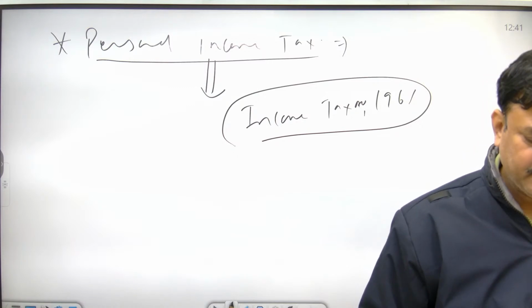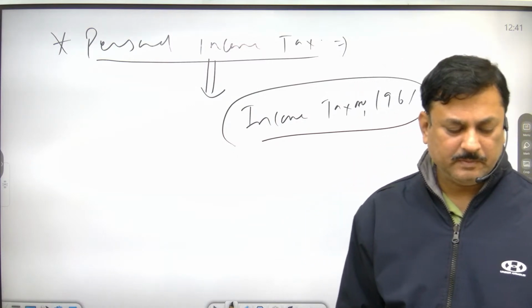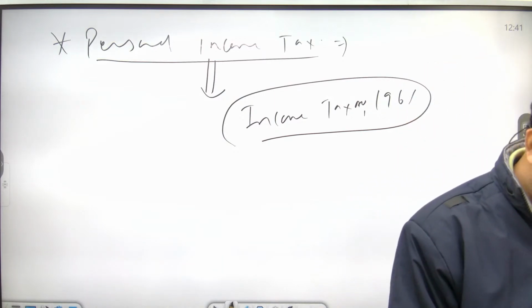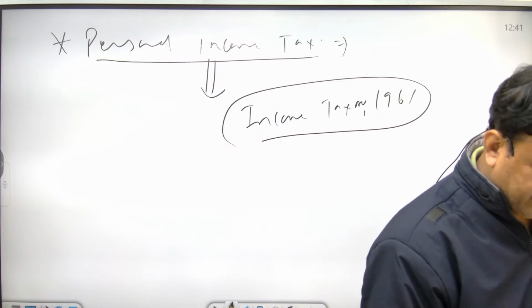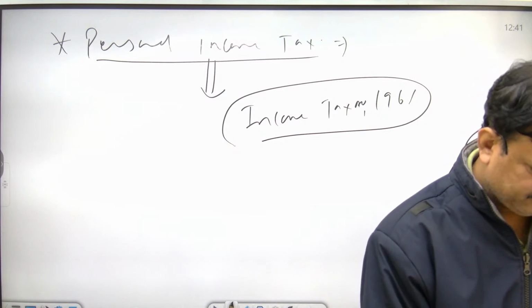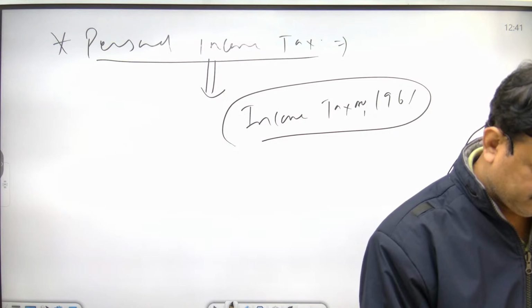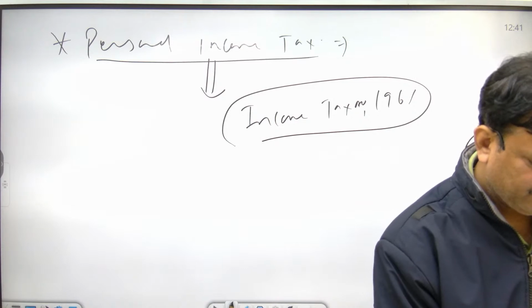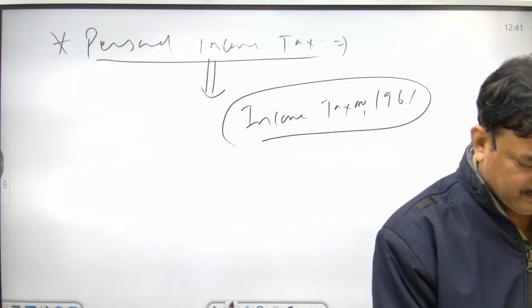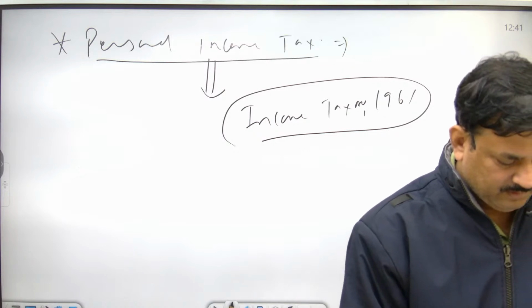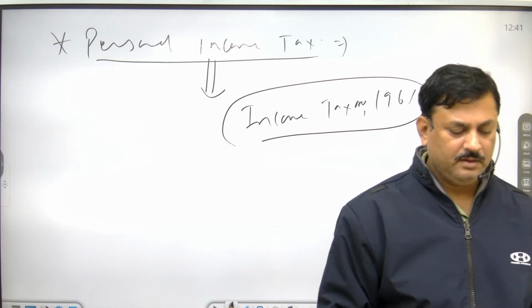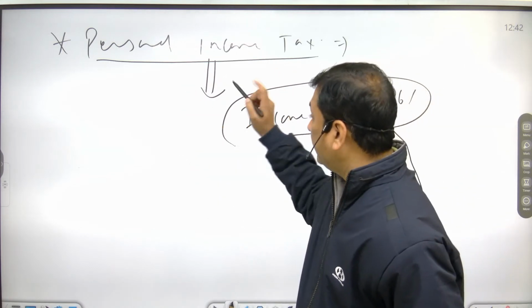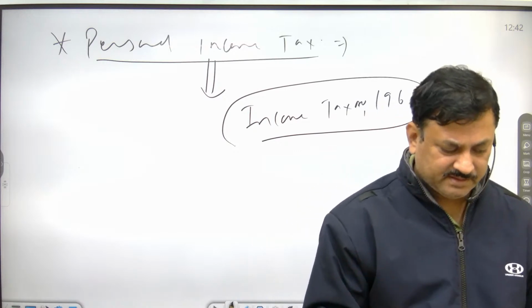Now, next is minimum alternate tax. Now write one thing in personal income tax.